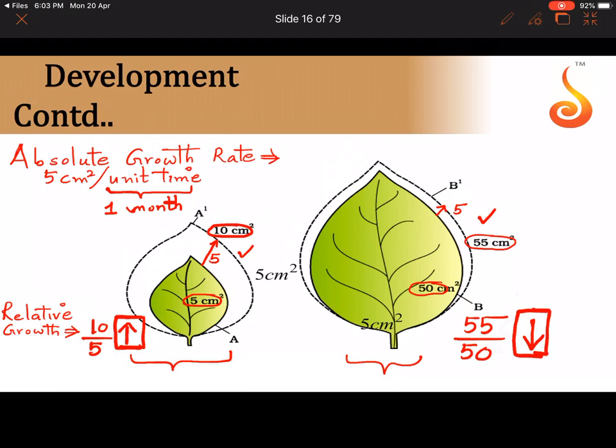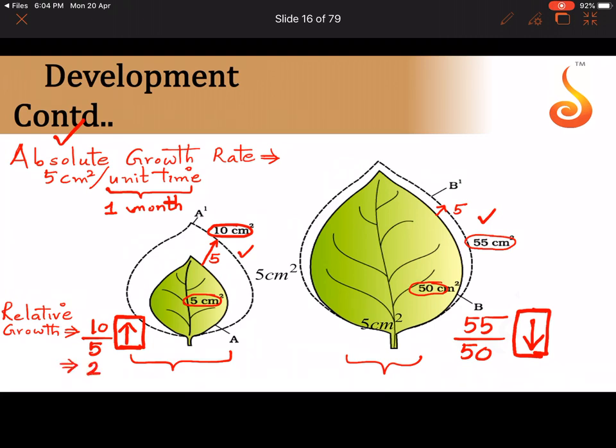But if you take the absolute growth rate, then it is the same for both, because both of them have increased by 5 centimeters square per unit time. I told you, if you consider unit time, say for example 1 month, both of them have increased by the same amount. And therefore, if you do not consider the initial parameter, if you just take into account by how much the growth has happened, both of them are the same. Now let us calculate the value for relative growth rate.